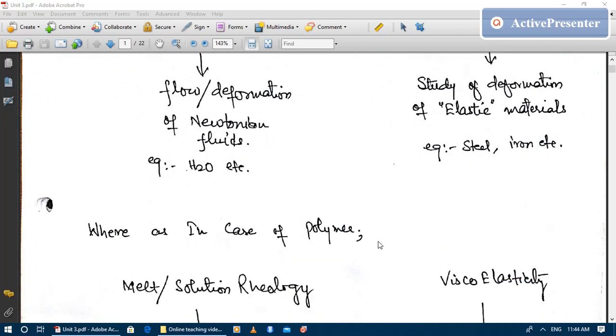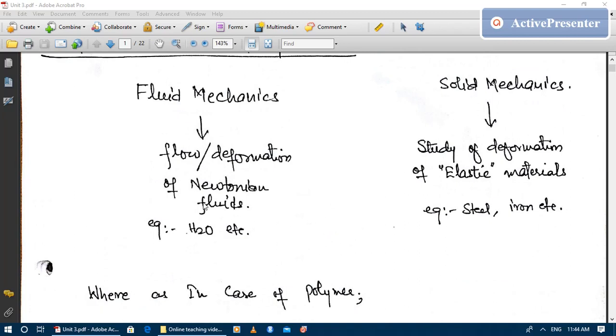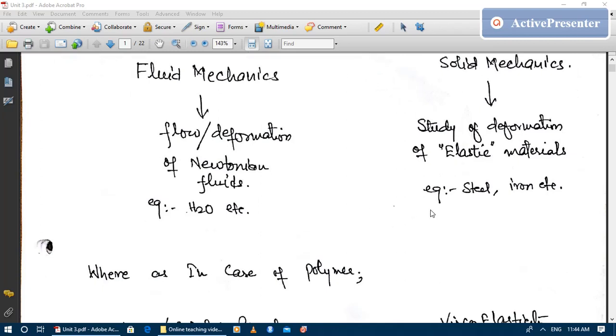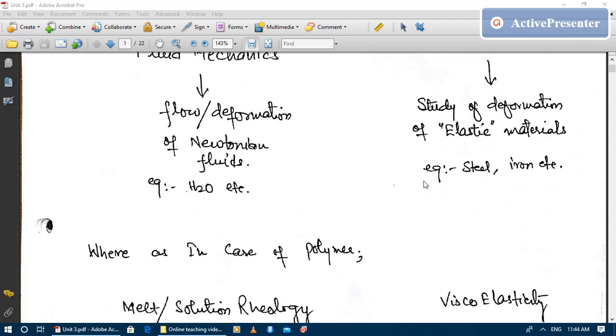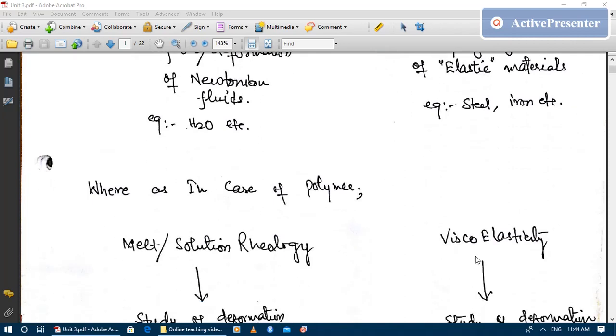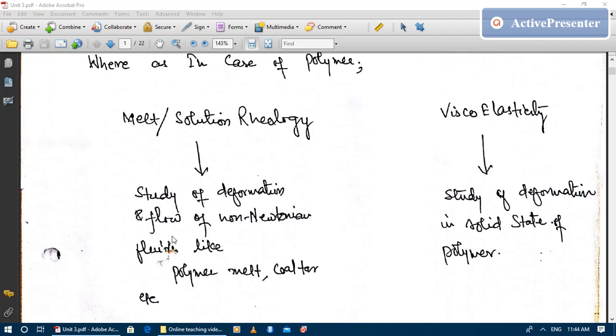But what about polymers? Polymers are neither Newtonian fluids when they are in the melted form, nor are they Hookean solids or elastic materials. But polymers are viscoelastic materials. Viscoelastic materials show some properties of a viscous, fluid-like material, and some properties of a solid, elastic-like material. That is why there is a new term, viscoelasticity.